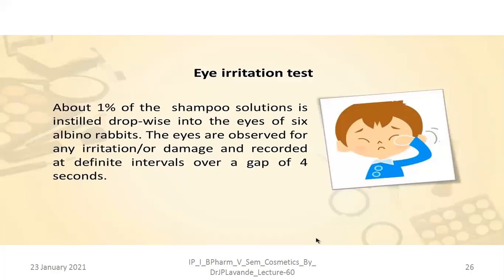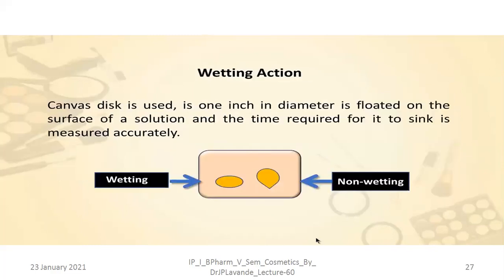Eye irritation test. About 1% of the shampoo solution is instilled dropwise into the eyes of 6 albino rabbits. The eyes are observed for any kind of irritation or damage and recorded at definite intervals. Wetting action: a canvas disc, 1 inch in diameter, is floated on the surface of a solution, and the time required for it to sink is measured accurately.